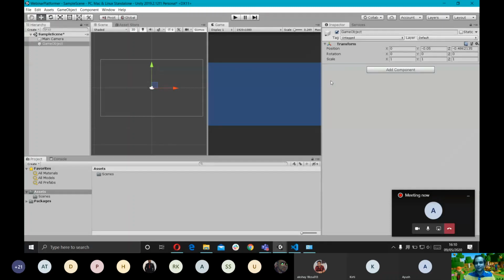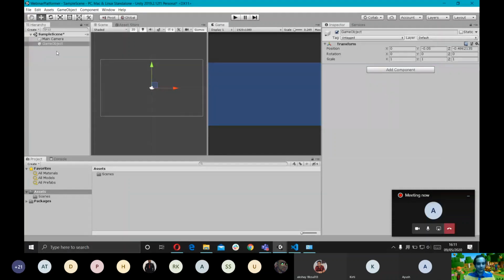Okay, the scale of an object, right? So all game objects have a few preset components and a few preset settings. All game objects will have a name, a tag, a layer, and a transform component attached to them. This is given for all game objects that you create in the game, right?